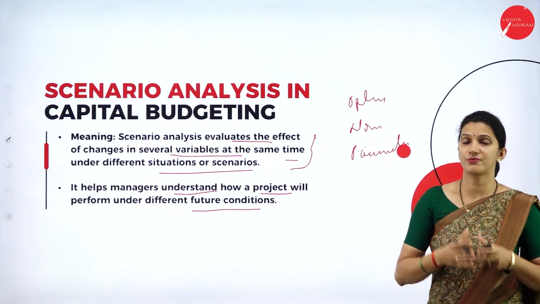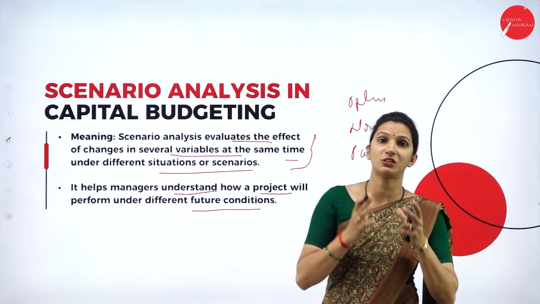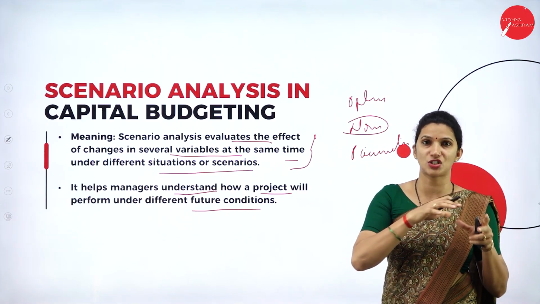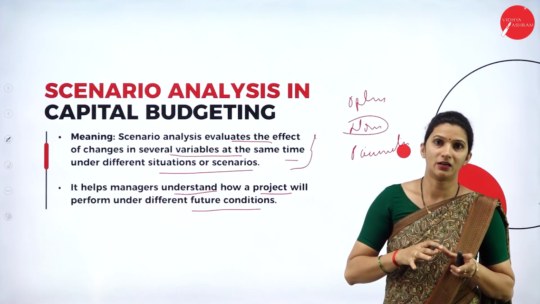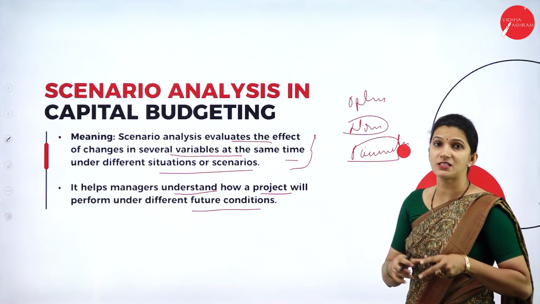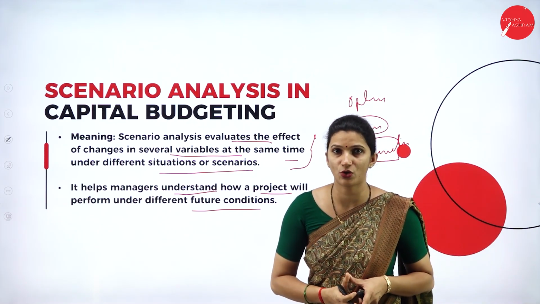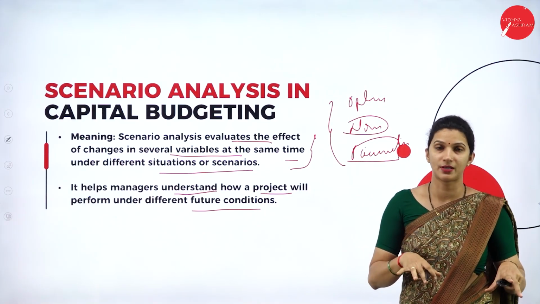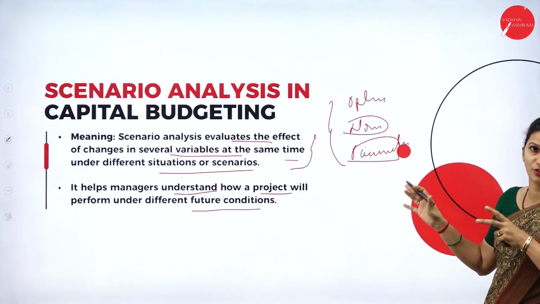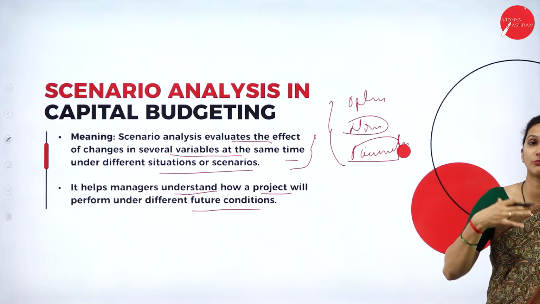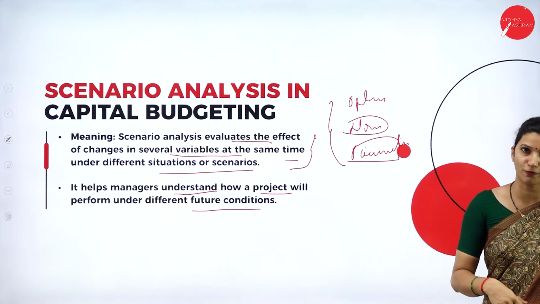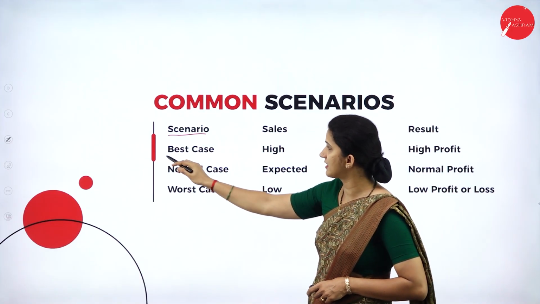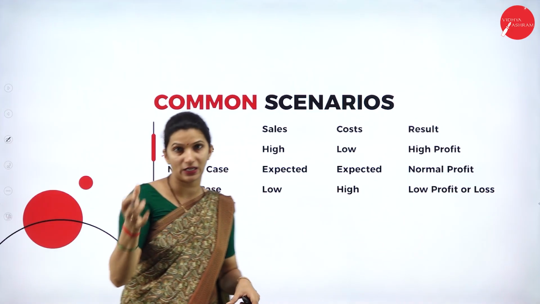Optimistic means we are assuming the best situation or the best outcome for our project. Normal means, depending upon the situation, we expect a normal result from the project. Pessimistic means we are assuming the worst scenario. So by assuming these three scenarios, we can make decisions about the project performance. Here, scenario one is your best case, that is being optimistic.